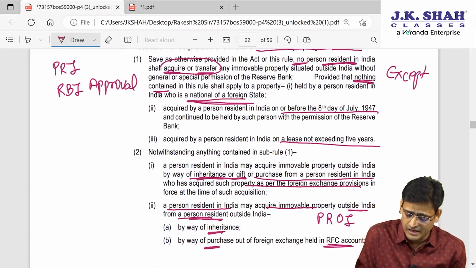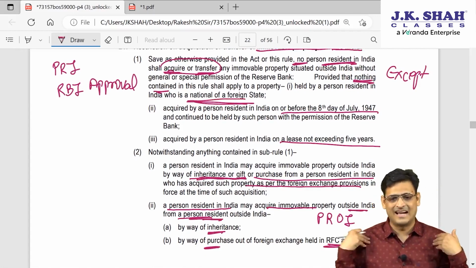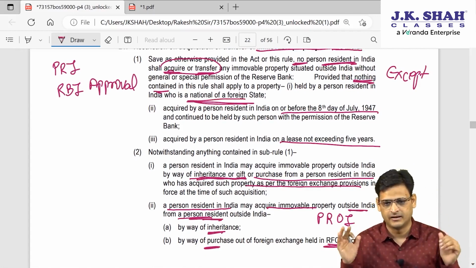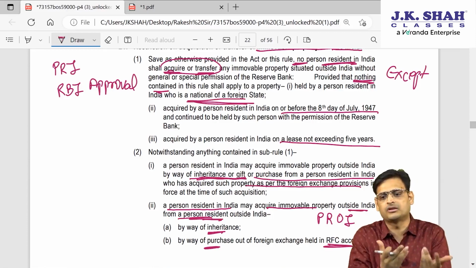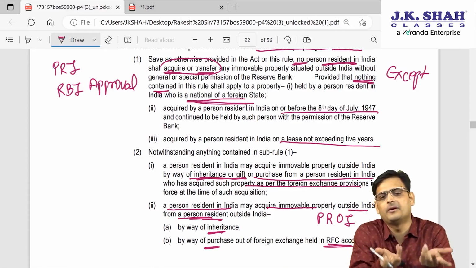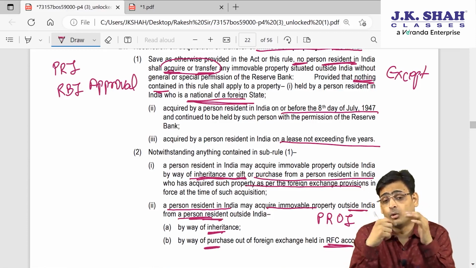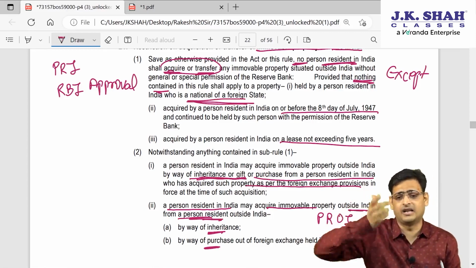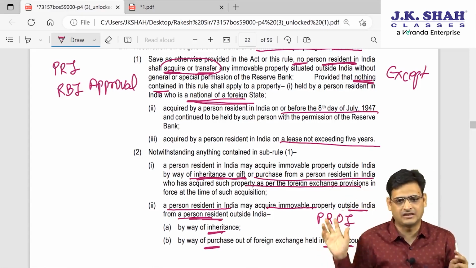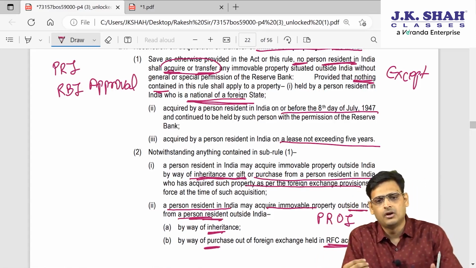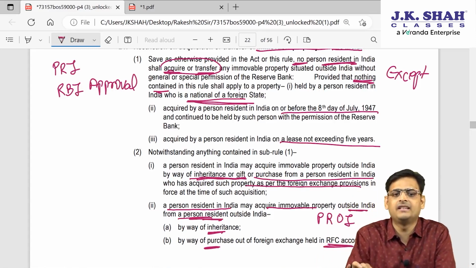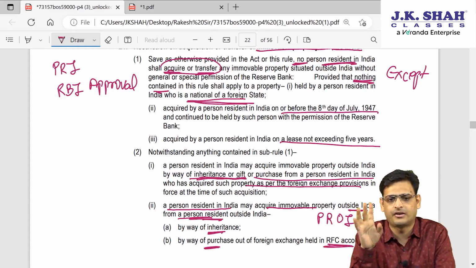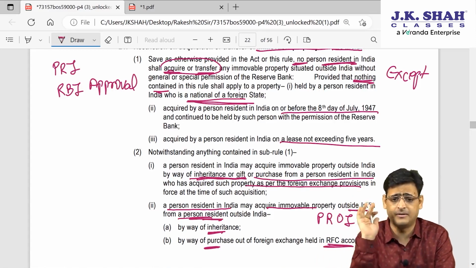When the person is a national of a foreign state, I mean, I am a PRI because I am staying here, because FEMA talks about stay, no? So if you are staying in India, you will become a PRI. But then they say though you are a PRI, you are a person of a foreign national, and since you are a person of a foreign national, in that situation you can acquire or transfer without RBI approval.